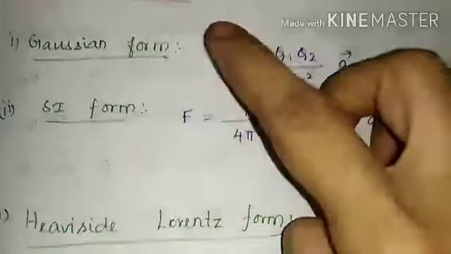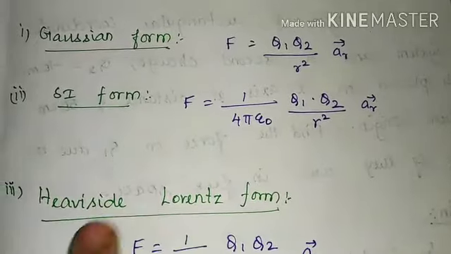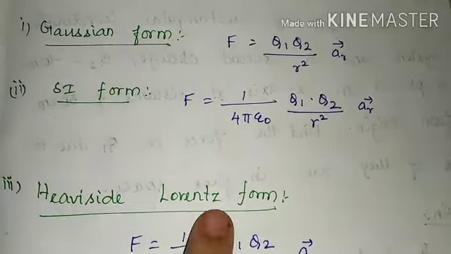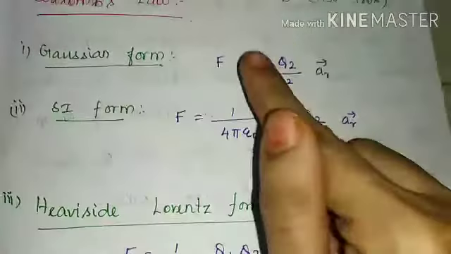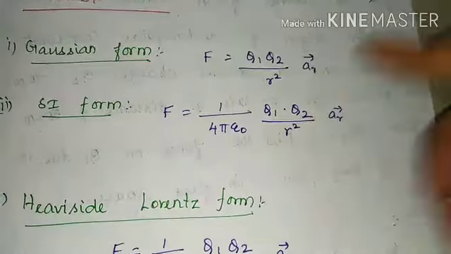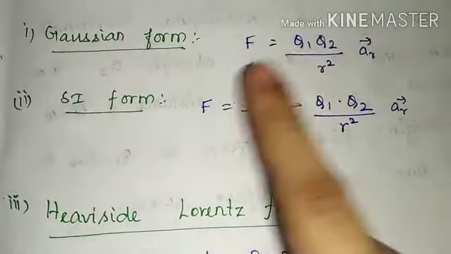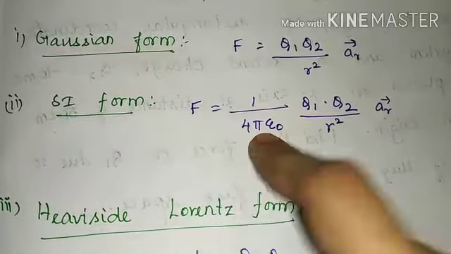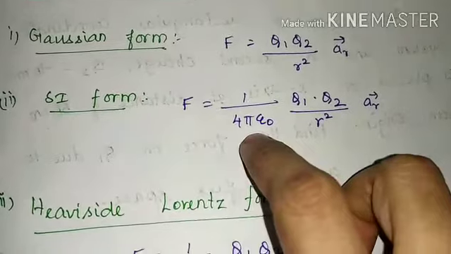See, there are three forms. One is the Gaussian form, the second is the SI form, and the third is the Heaviside-Lorentz form. The Gaussian form is Q1 Q2 by R squared into AR vector. In the SI form, F is equal to 1 by 4 pi epsilon naught, so from this equation we just added the expression 1 by 4 pi epsilon naught.